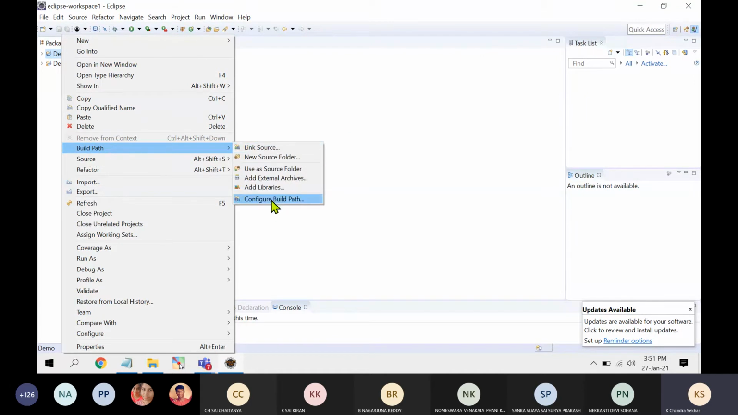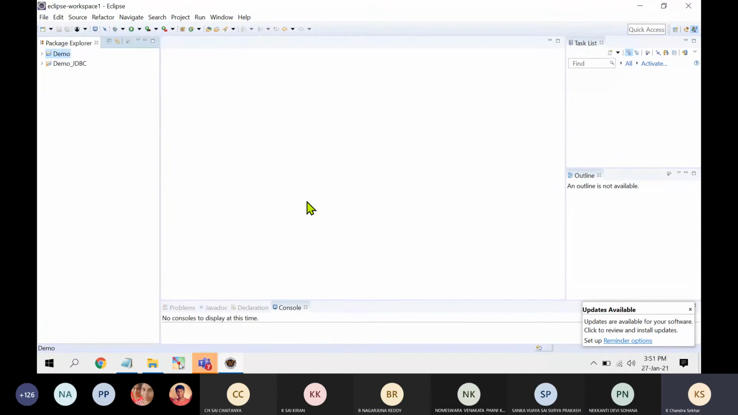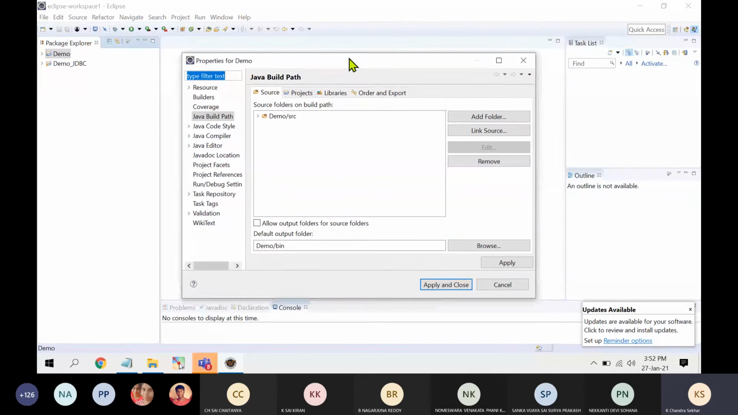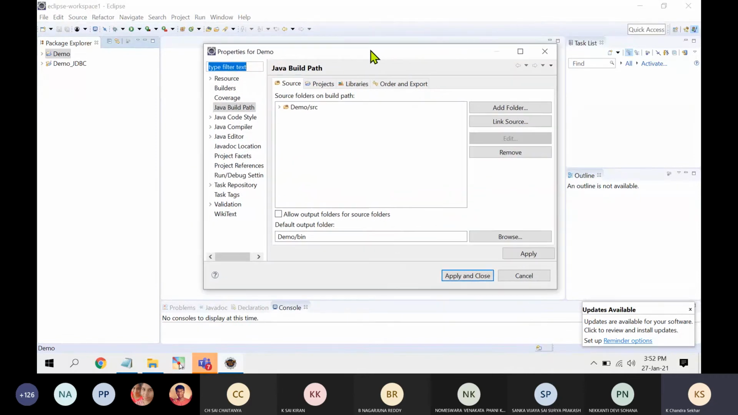So once you click on build path, click on configure build path. Note down, later you will forget. Click on your project, click on build path, click on configure build path. Once you click on configure build path, you will get a window like this.